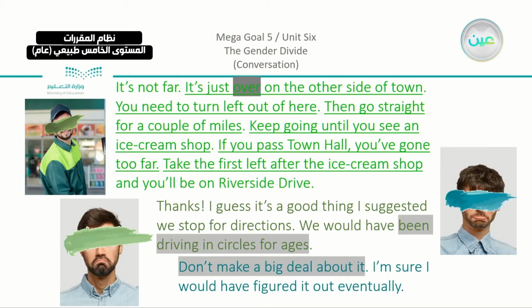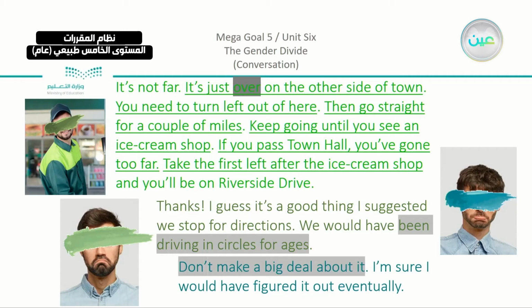Okay, now as I told you, we have here the highlighted parts, which is the real talk, and also we see the underlined part, which is the kind of conversation that we are going to take. Now you can see that most of this part is underlined because we are going to talk about giving directions. And here the attendant is giving directions.